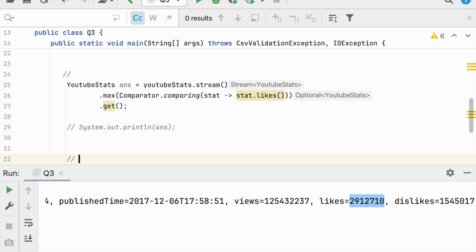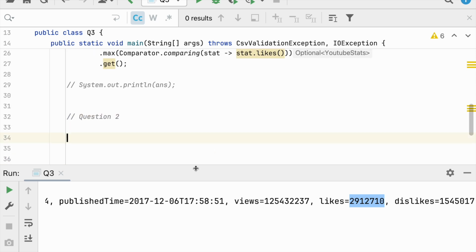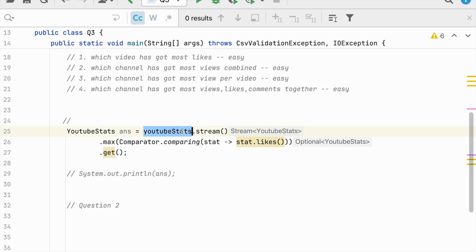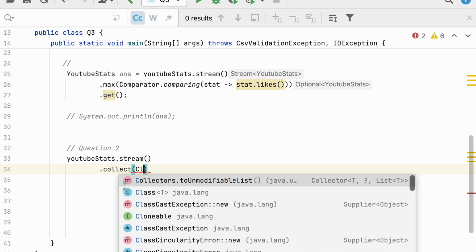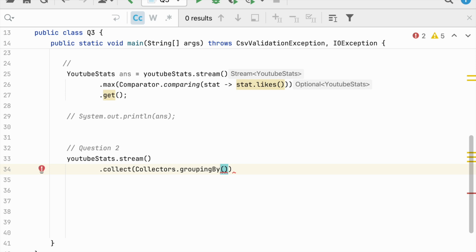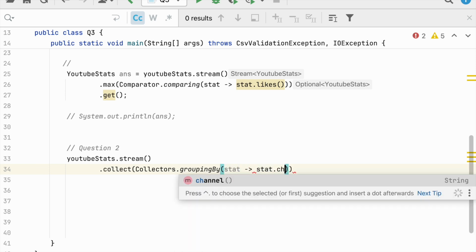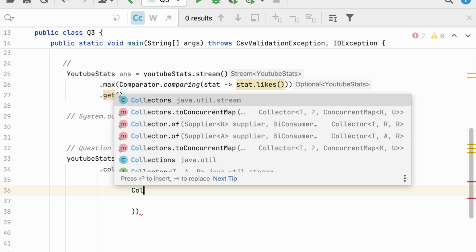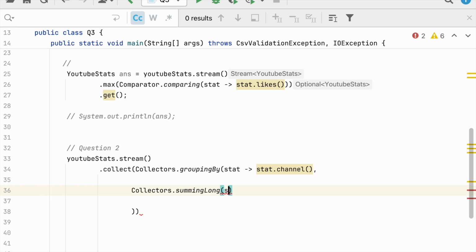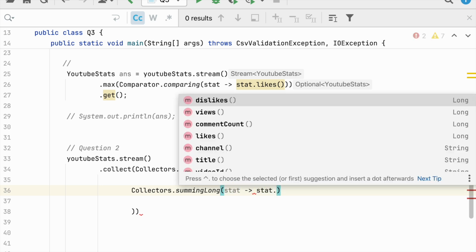I'm solving question number 2 now. Let me just drop this down. Let me open a stream on this now. That is fairly easy. Collectors.groupingBy. This is going to receive a stat on channel. Basically I'm going to group this, and now I need to pass a downstream parameter, or I will say a downstream collector, which is going to sum basically. So we need to do a summingLong, and on what parameter do I need to sum this? I need to sum this based on views.